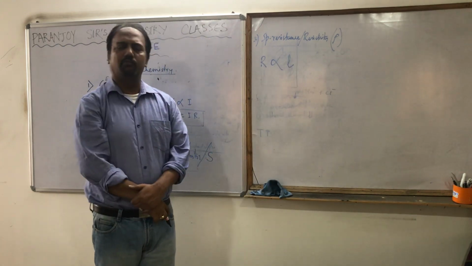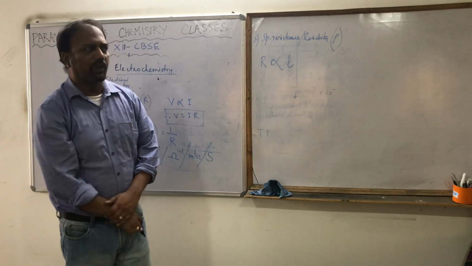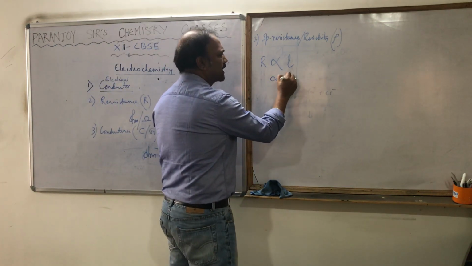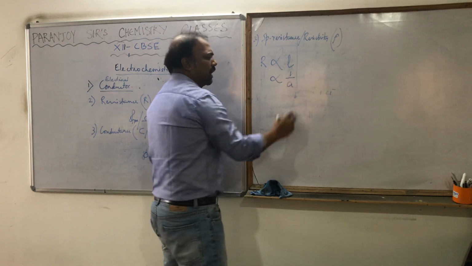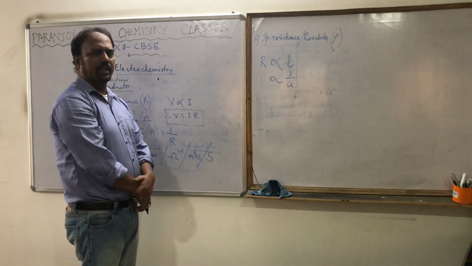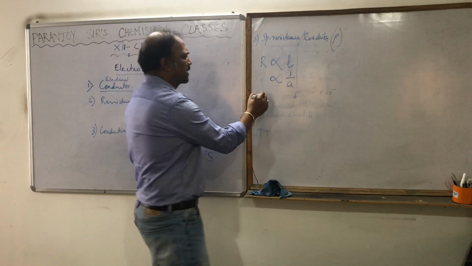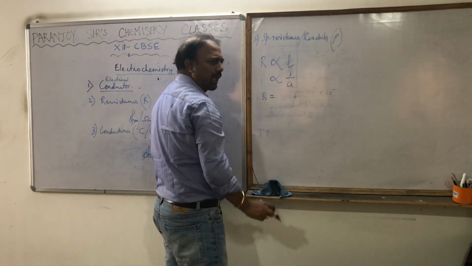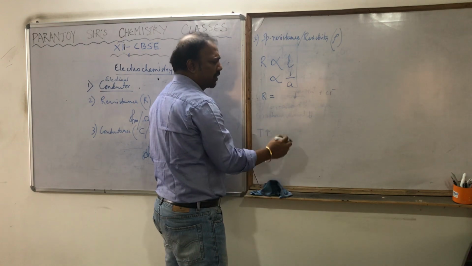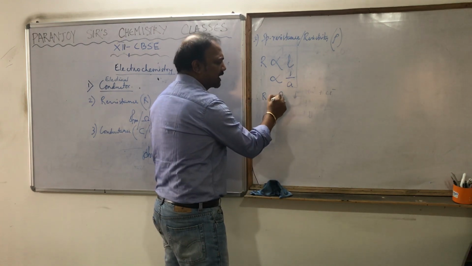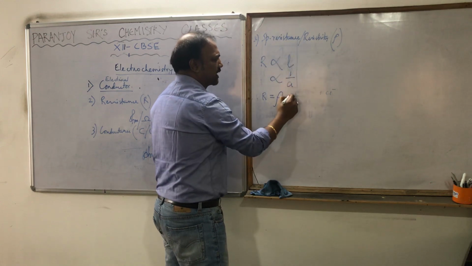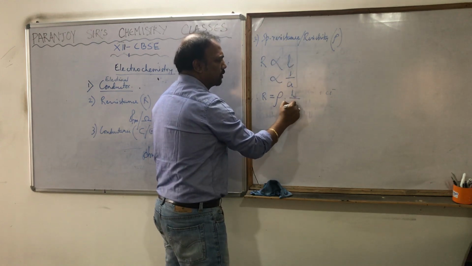The more the length, the more the resistance. And we also know it is inversely proportional to the area of cross section, 1 by A. So can we write R equals some constant into L by A? That constant is nothing but the specific resistance or resistivity. So R equals rho into L by A.